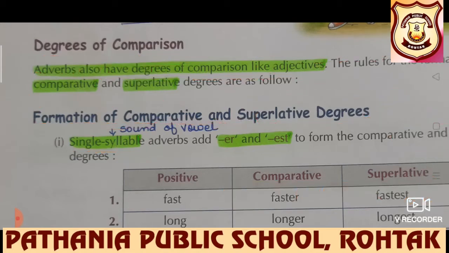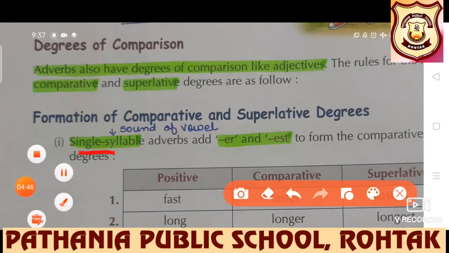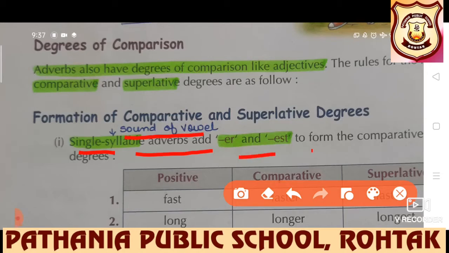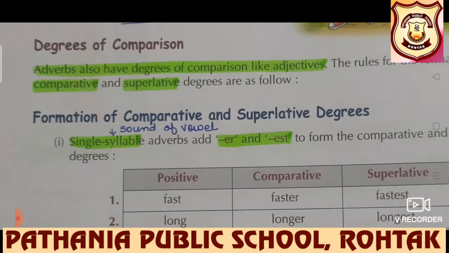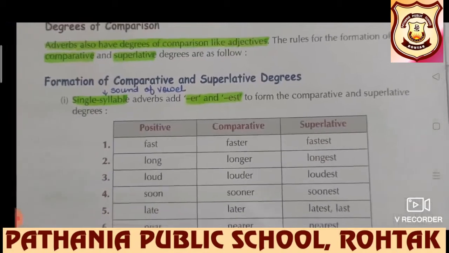Although many people pronounce it as vowel also, that's fine. But single syllable means sound of vowel. Adverbs add ER and EST to form the comparative and superlative degrees. How?